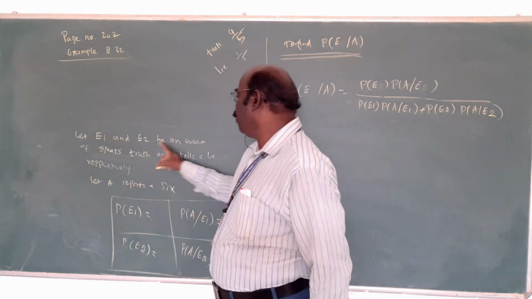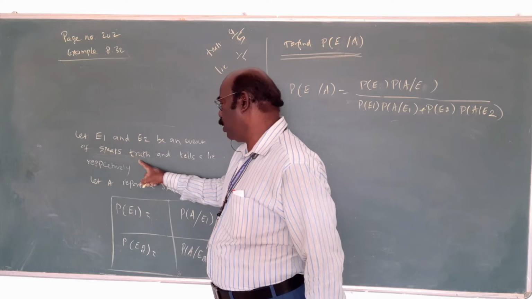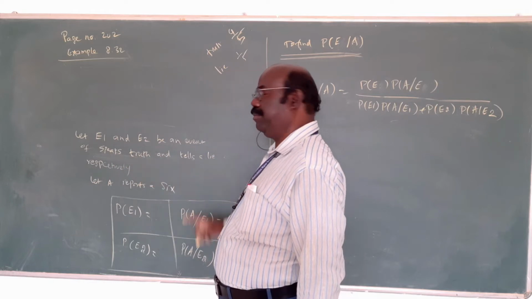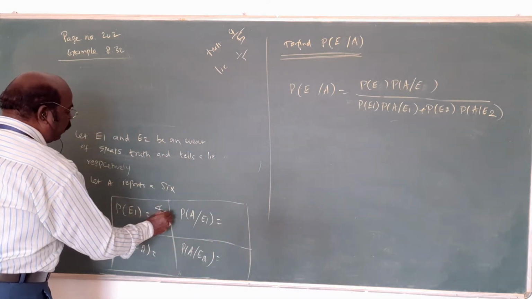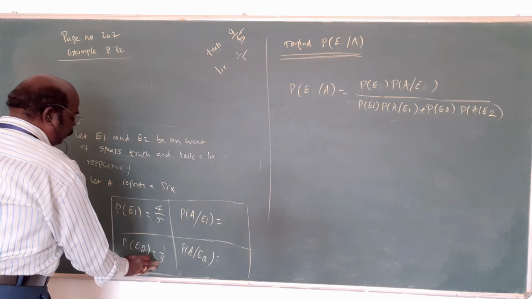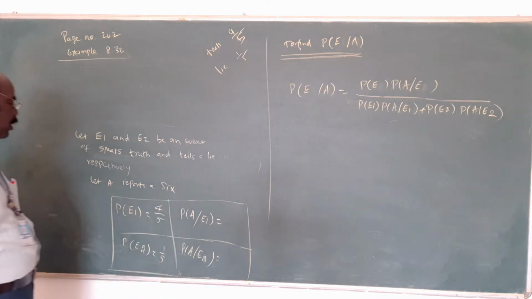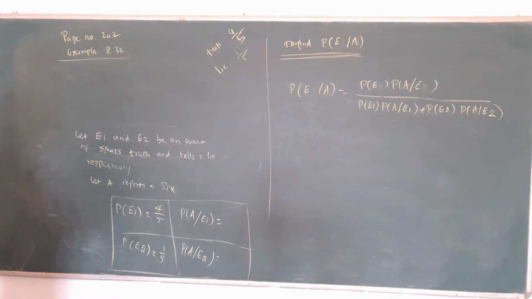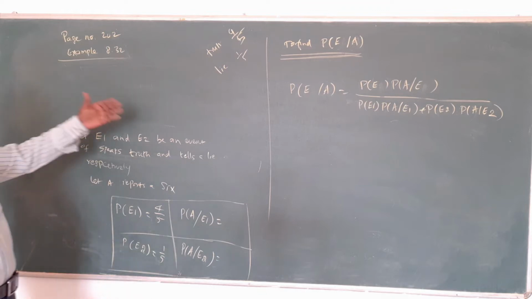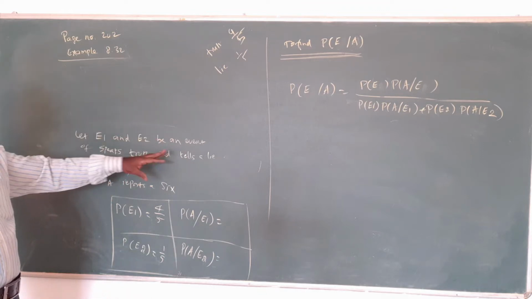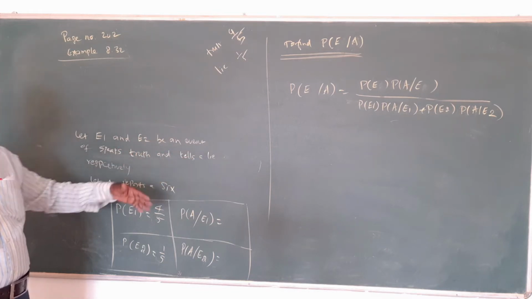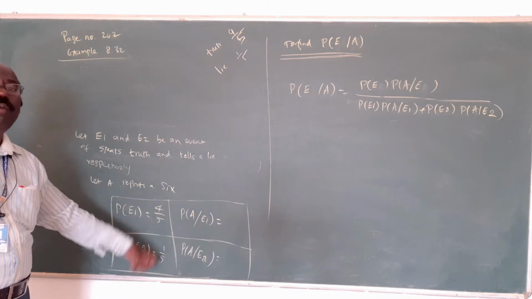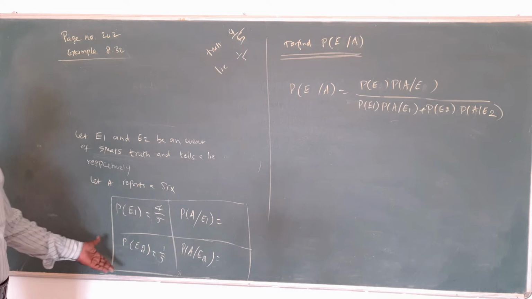Now E1 and E2: they are events where X speaks truth and tells a lie. E1, speaking truth, you know is 4 by 5. The remaining part is 1 by 5. Am I right? X speaks truth 4 out of 5. Now E1 and E2 together are speaking truth and telling a lie. Telling a lie means not speaking truth. 4 by 5 is speaking truth, so the remaining 1 by 5 is not speaking truth. That is called telling a lie.